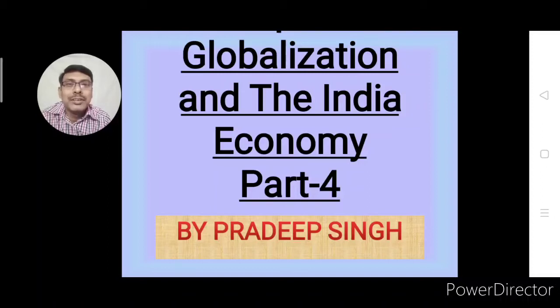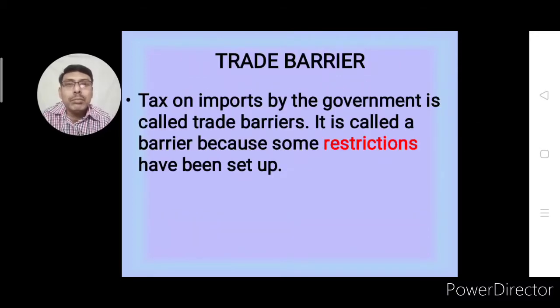Hello students, today we will see the fourth part of chapter number 4 of economics, that is globalization and the Indian economy. In this fourth part, mainly we will talk about trade barriers. Trade barriers, this is actually used by government.